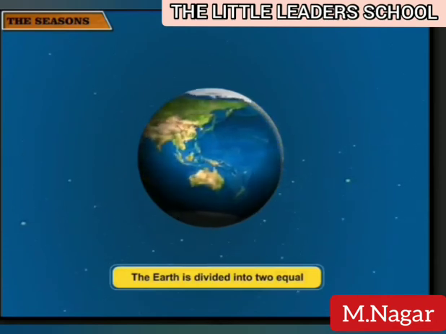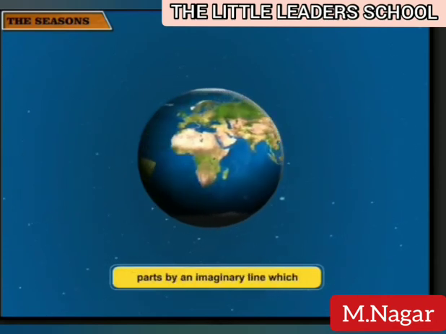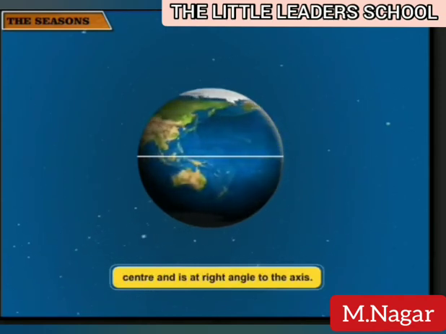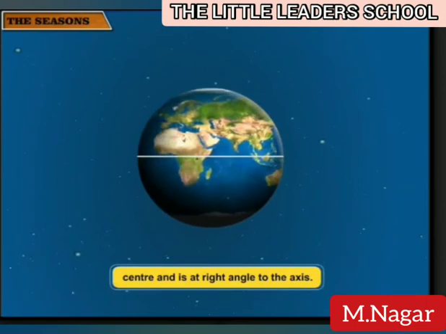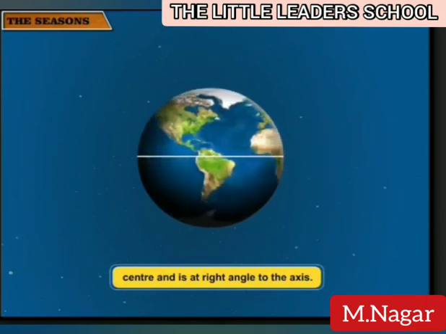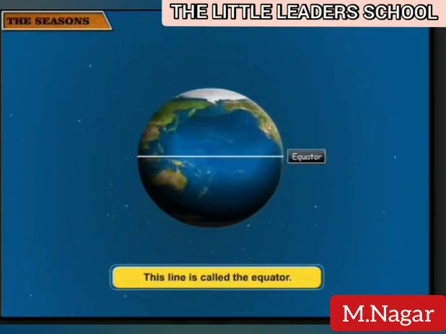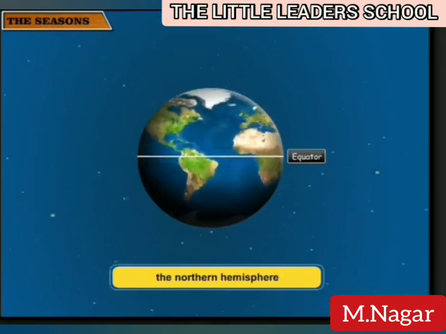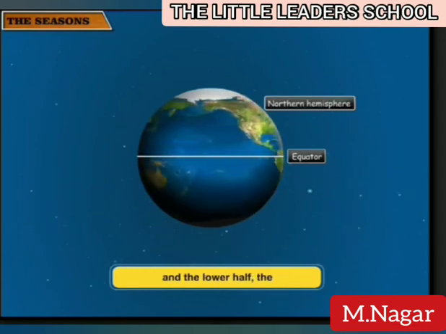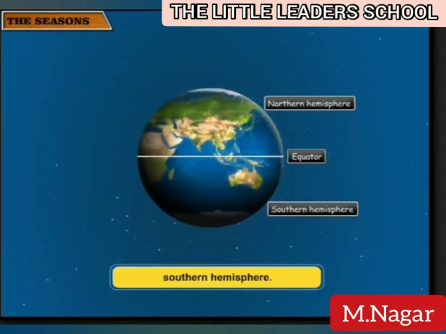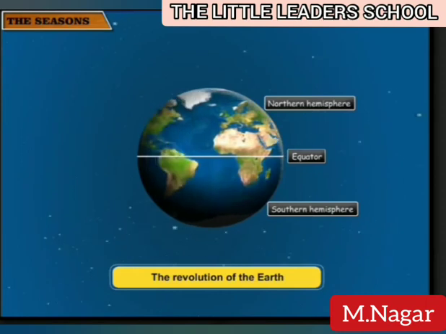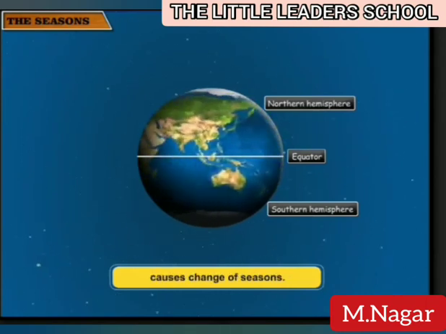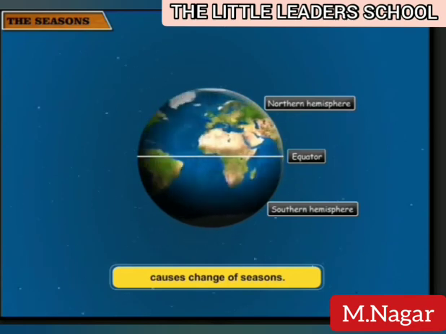The seasons. The Earth is divided into 2 equal parts by an imaginary line which passes through the center and is at right angles to the axis. The line is called the equator. The upper half is called the northern hemisphere and the lower half the southern hemisphere. The revolution of the Earth and the tilt in the Earth's axis cause the change of seasons.